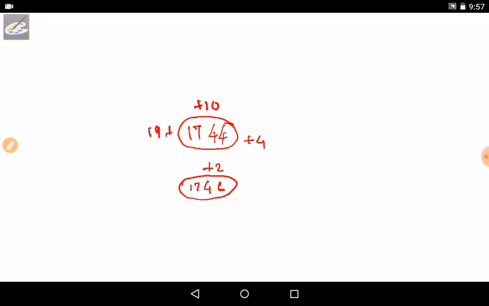This will be the first result, and the second result is 1748. 1744 plus 4 is equal to 1748, and 1744 plus 10 gives 1754. This is the third result, and 1744 plus 19 gives 1763. Finished. The three Carnatic Wars were finished.